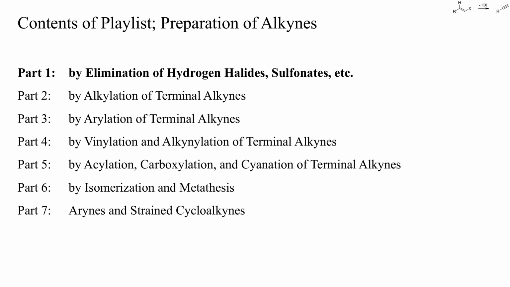The next 4 videos are about CC bond forming reactions of terminal alkynes, that is, alkynes with one carbon-hydrogen bond. In part 6, I show you examples of alkyne preparations by isomerization and metathesis, and the last video is about the generation and synthetic uses of 6-membered cyclic alkynes. These are highly reactive and cannot usually be isolated, but are valuable synthetic intermediates.